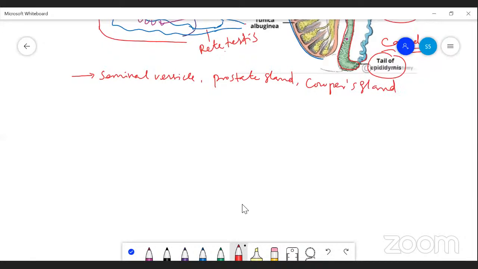Their secretions contain fructose and calcium ions, and especially the secretion of Cowper's gland produces an alkaline fluid.